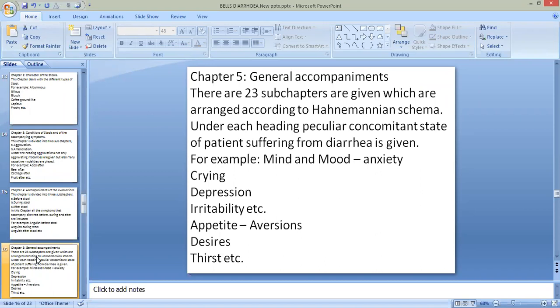Under each heading, the peculiar concomitant state of the patient suffering from diarrhea is given. For example, mind and mood: anxiety, crying, depression, irritability, etc. Then under appetite: aversion, desire, thirst. So under these subchapters,